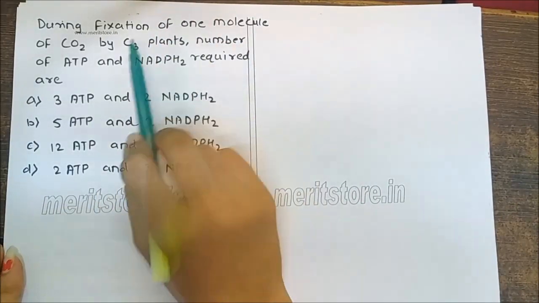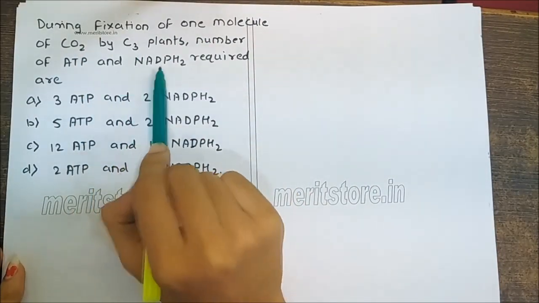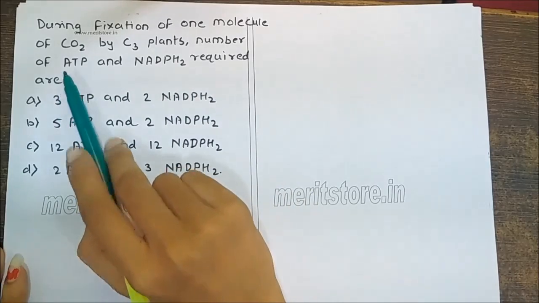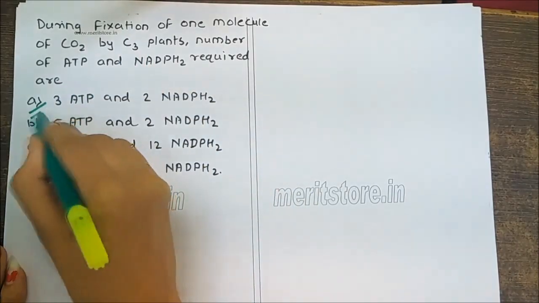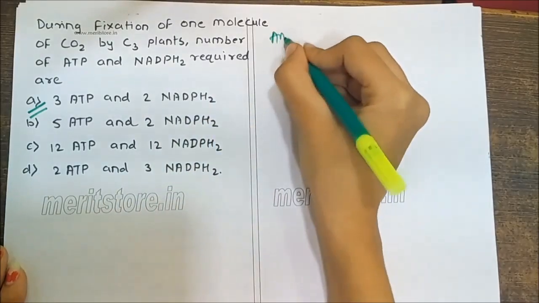During fixation of one molecule of CO2 by C3 plants, the number of ATP and NADPH2 required are? Correct option is A, 3 ATP and 2 NADPH2. Why?